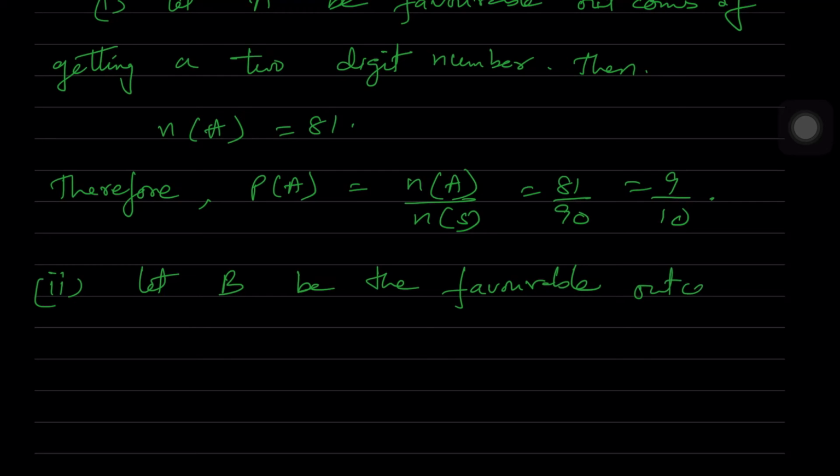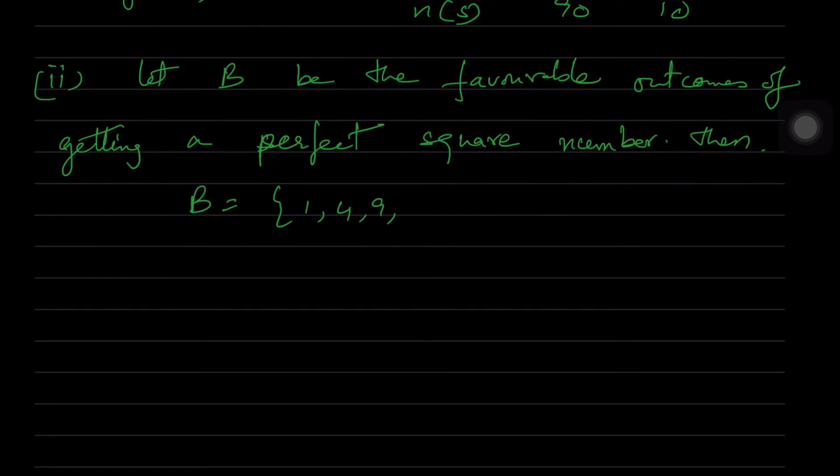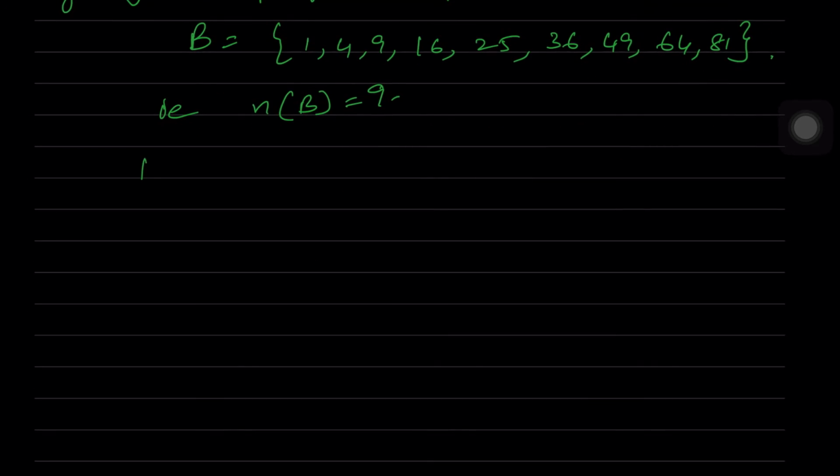Now let B be the favorable outcomes of getting a perfect square number. So between 1 and 100, how many perfect squares are there? We'll just see from 1 to 100. We are including 1 and 100 also. So 1, 4, 9, 16. That is 1 square is 1, 2 square is 4, 3 square is 9, 4 square is 16, 5 square 25, 6 square 36, 7 square 49, 8 square 64, 9 square 81.